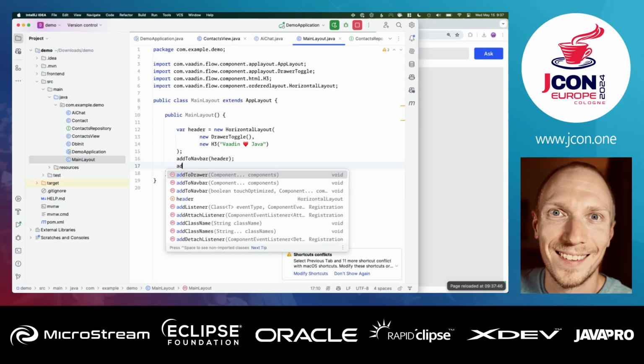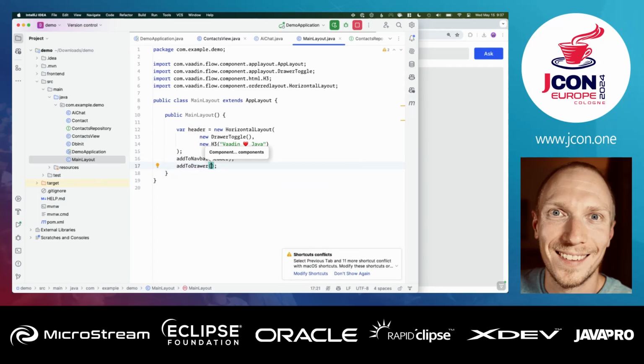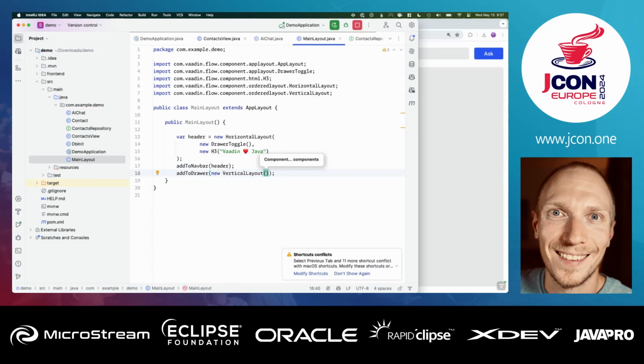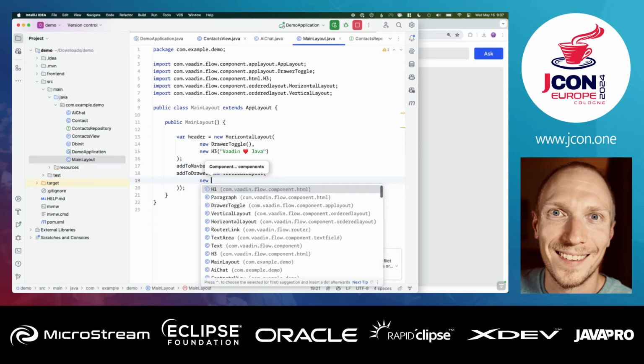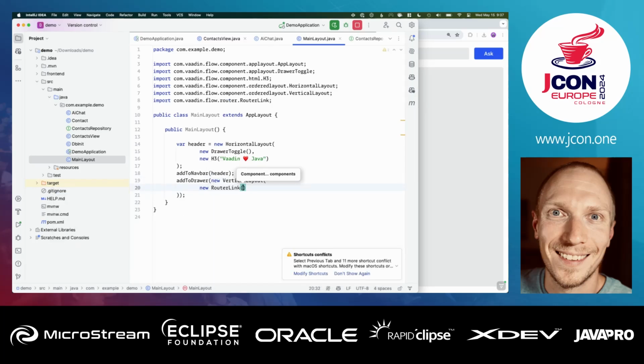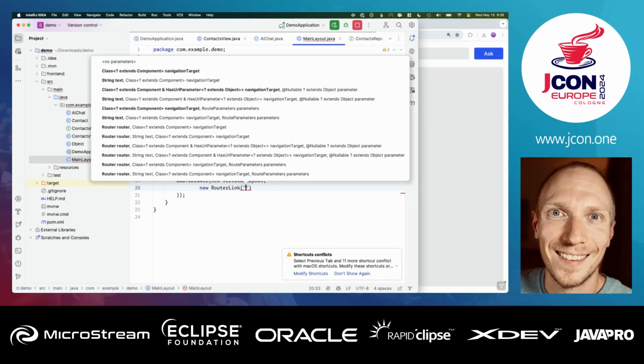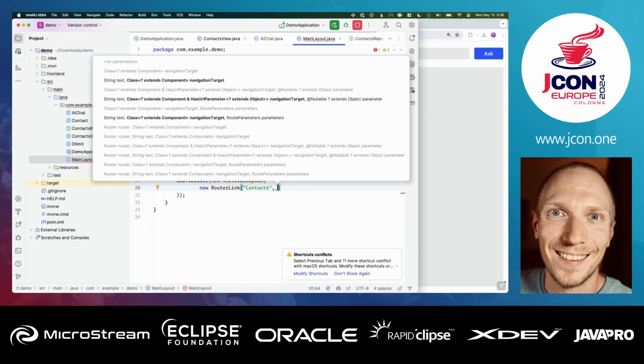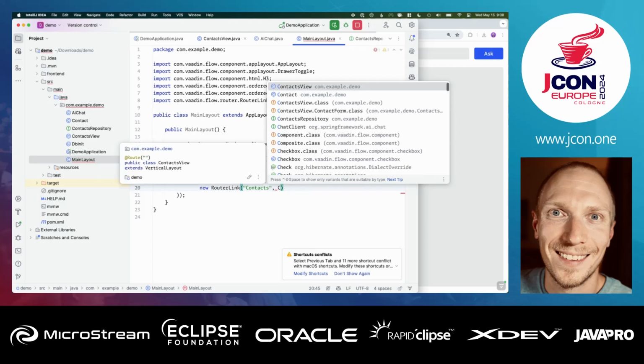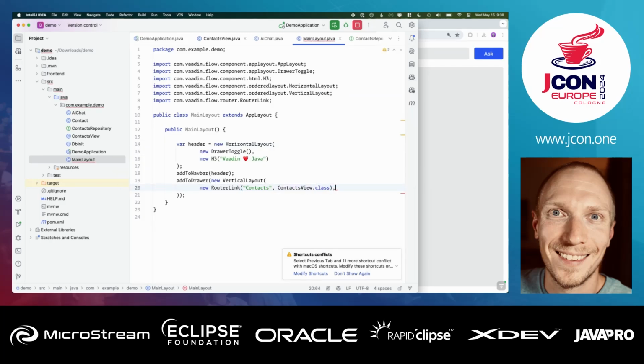Then we're going to add to the drawer, which is the side panel here, a new vertical layout. And here we're going to add two things: two router links. Router links are links to different pages. We can add a text, contacts, and that should be to our ContactsView.class. And similarly, we're going to do one to the AI chat.